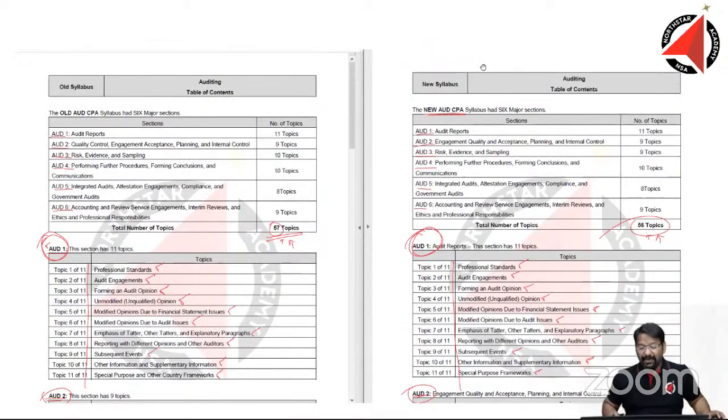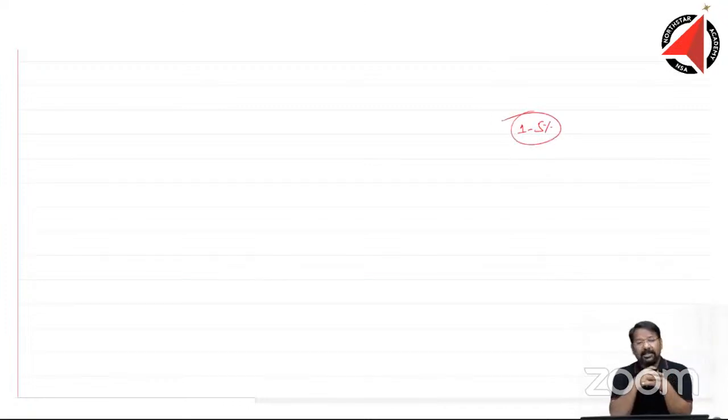In fact, very, very minor change. In terms of quantification, if I can do, I think 1 to 4% or maximum 5% changes can be seen. In fact, much lesser than that, in my opinion. When we see the detailed content, then I can comment, but otherwise it looks like less than 5% change has happened in the audit syllabus.